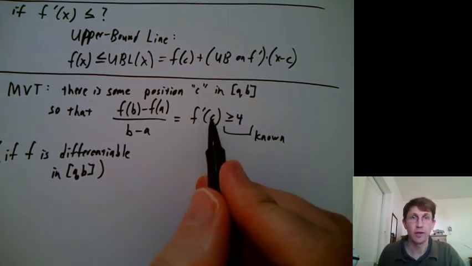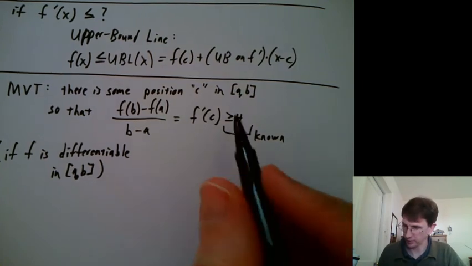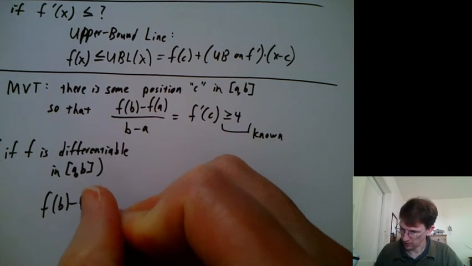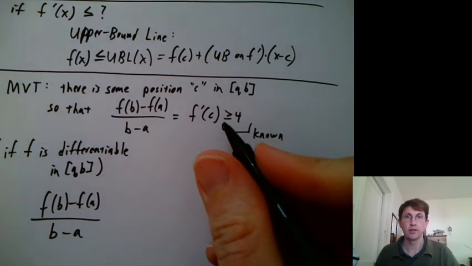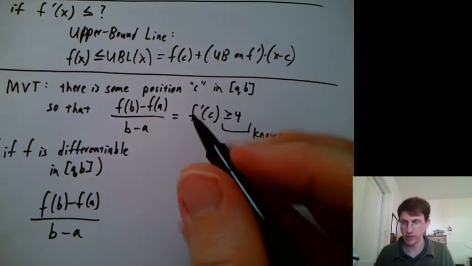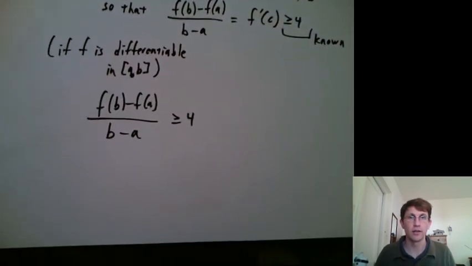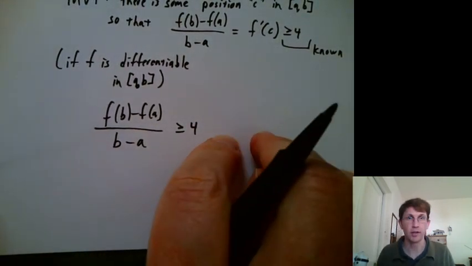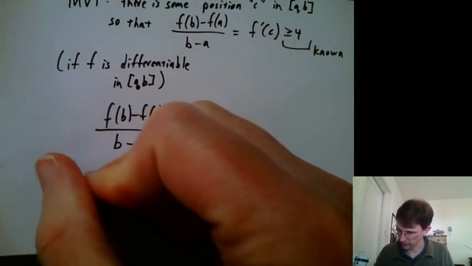So we know that f prime of c is equal to this, but f prime of c is also bigger than that. So we can write f of b minus f of a over b minus a. Just skipping the part about f prime of c, we can just say that that's bigger than or equal to 4. And then if we solve that using algebra, multiply both sides by b minus a, add f of a to both sides.